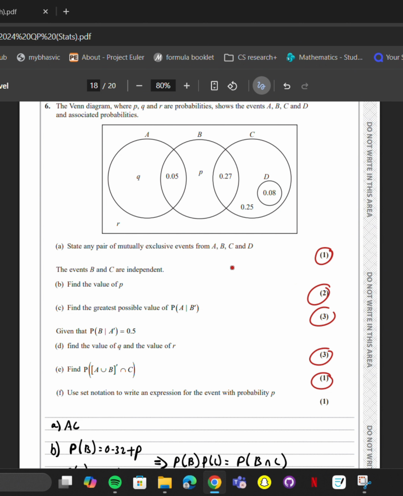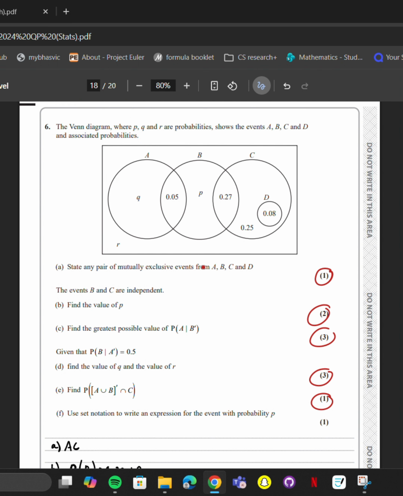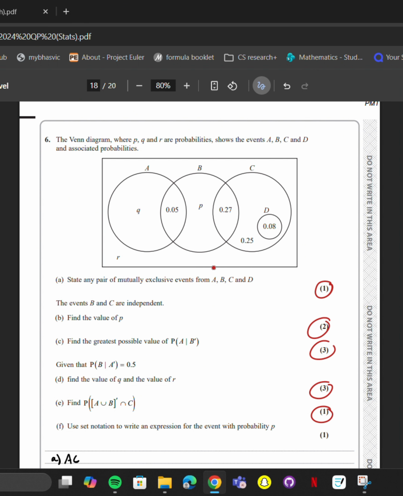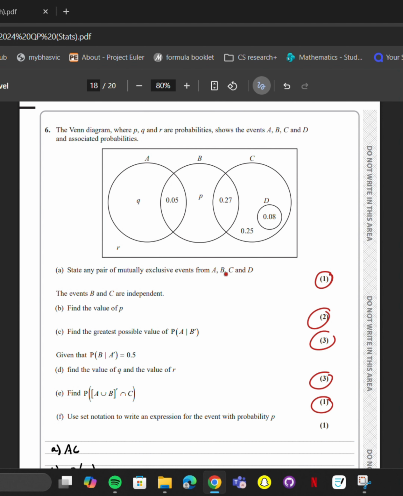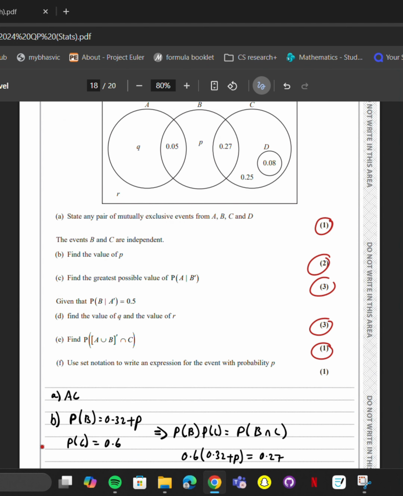Next, Venn diagrams. Last question, very easy. State any pair of mutually exclusive events of A, B, C, and D. Mutually exclusive means that two events are not overlapping on the Venn diagram. So I just said AC.